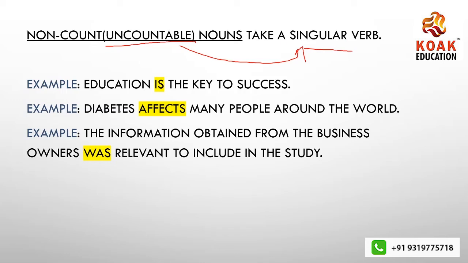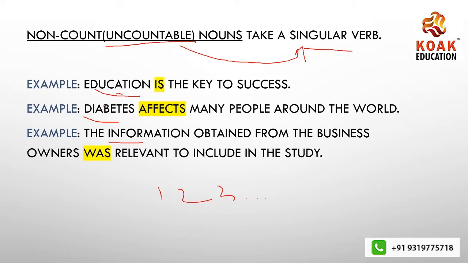For example, I have taken 3 examples. The reason is I want you to understand how do we identify that a particular thing is countable or uncountable. Now see, first example says education is the key to success. Now firstly, how do we know that education, diabetes and information are uncountable? See, anything that can be counted as 1, 2 or 3, and so on, they are countable.